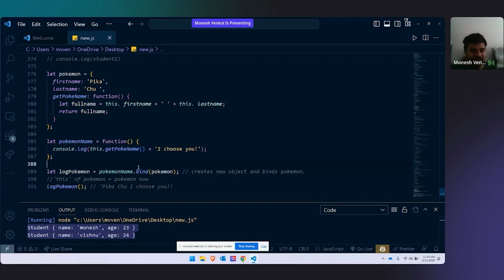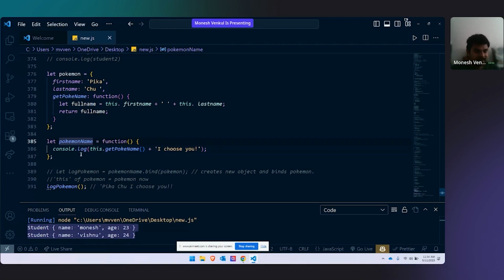Think of a scenario. In line number 386, if you see, console.log, this.getPokeName. Okay, this is a problem now. Where is this getPokeName? Can you look at the screen and tell me in which line it is? This getPokeName function is somewhere. I want you to tell me where it is. 379.